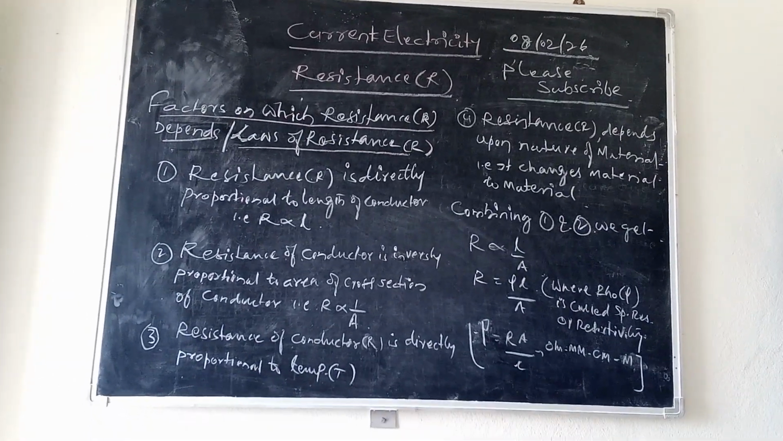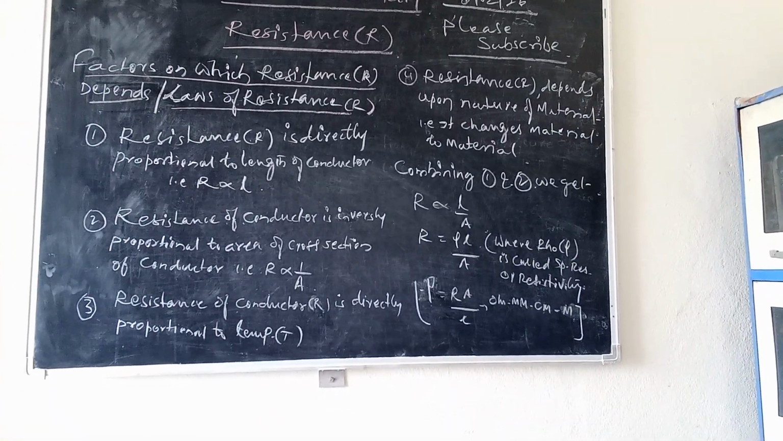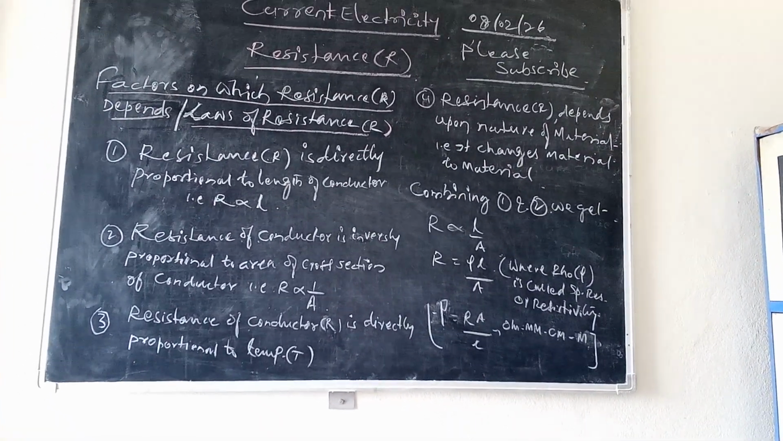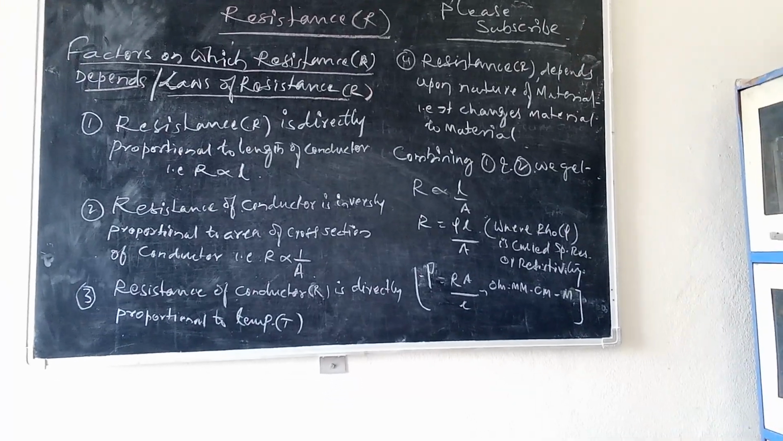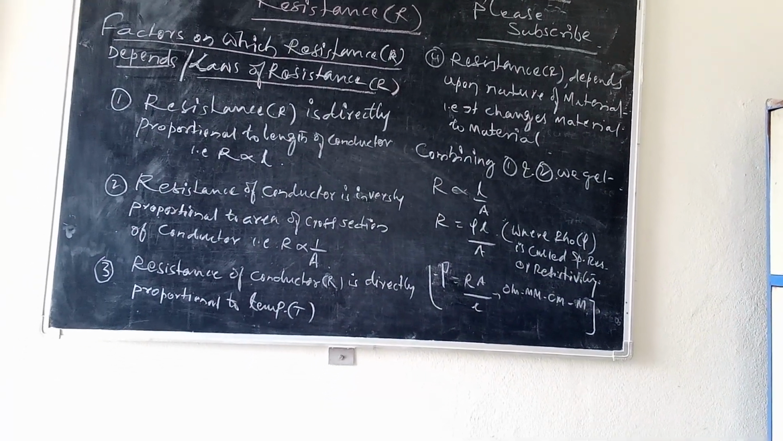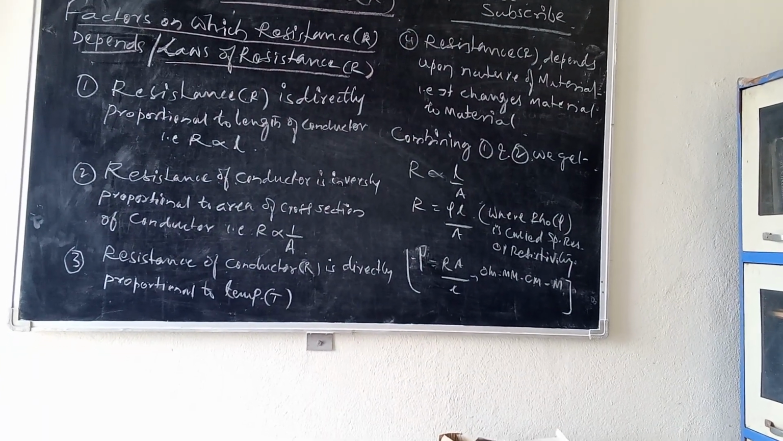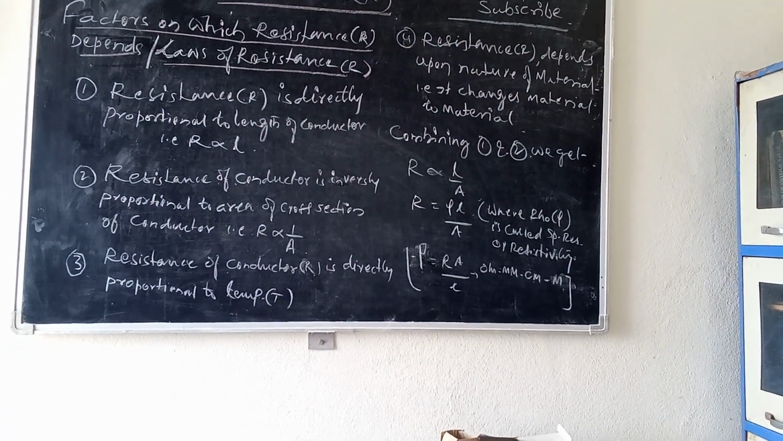Number one, resistance R is directly proportional to the length of the conductor, that is, R proportional to L. It means resistance increases with the increase in the length and decreases with the decrease in the length.